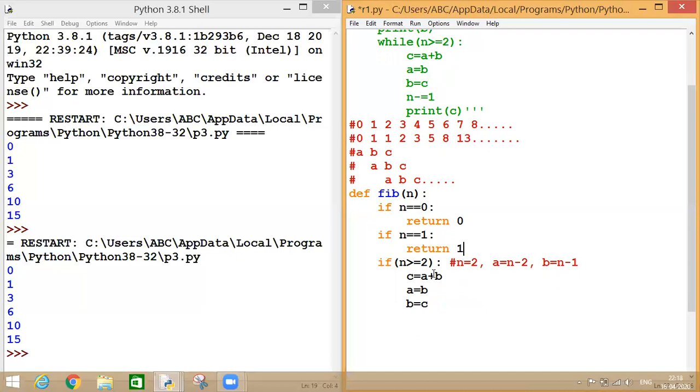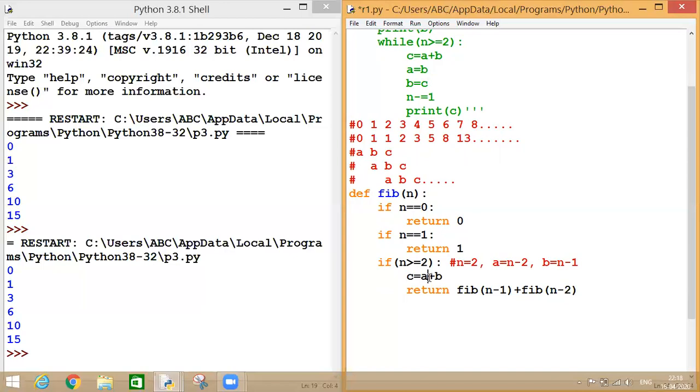But if my N exceeds 1, which means I'm writing one condition that N is greater than or equal to 2, in this case, what are we going to do? I will return fib of n minus 1 plus fib of n minus 2.